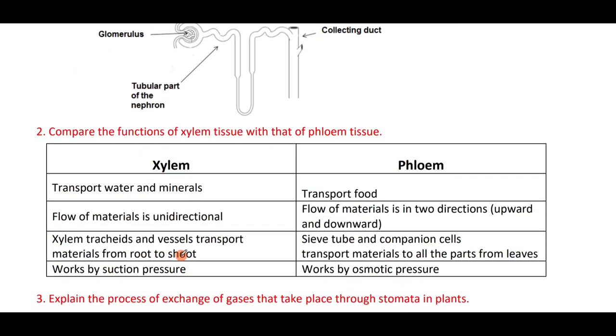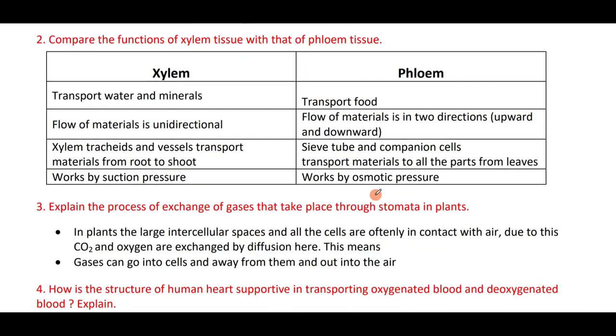Difference between xylem and phloem. Xylem helps in transport of water and minerals. Phloem helps in transport of food. In xylem, flow of material is unidirectional, only one direction. In phloem, the flow of food is two direction, that is upward and downward. In xylem, tracheids and vessels transport materials from root to shoot. In phloem, sieve tubes and companion cells transport materials to all the parts from leaves. Xylem works by suction pressure, phloem works by osmotic pressure.